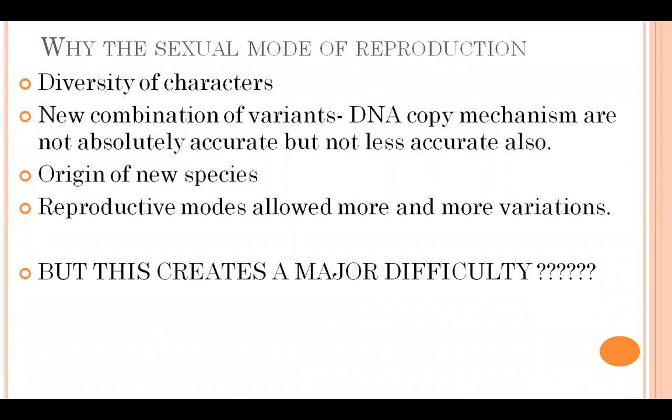Now why is this sexual mode of reproduction required? Because we have studied so many methods, we have studied asexual reproduction, that an organism can be grown by asexual methods. Then what is the need of having this sexual mode of reproduction? Because as I have told you, in reproduction the very first process is DNA copying.